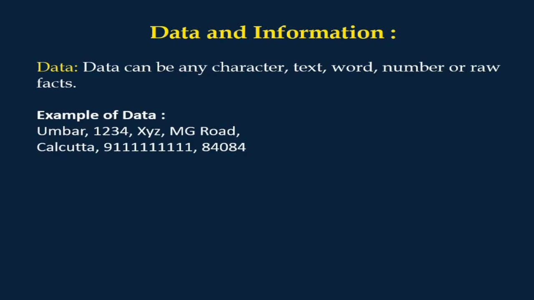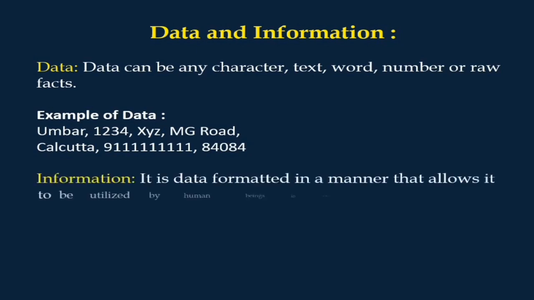Amber, 1234 XYZ MG Road, Calcutta, 91111848084. This is the data we have collected, but it does not have any meaning because this data is scrambled, anywhere, anyhow it is placed. So it does not have any meaning. Things that do not have any meaning, no result comes from this, that is called data, also called the raw material. But after arranging it in the proper manner, that is called information.